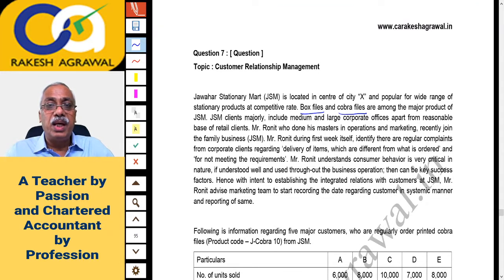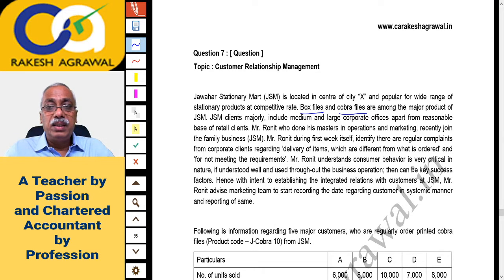Mr. Rohit, who did his masters in operations and marketing, recently joined the family business JSM. Mr. Rohit, you can say Ronit, I think, not Rohit. Mr. Ronit, during the first week itself, identified there are regular complaints from corporate clients regarding delivery of items which are different from what is ordered. So the majority of the corporate clients are saying that we ask for something and you deliver something else, or it doesn't meet their requirement.